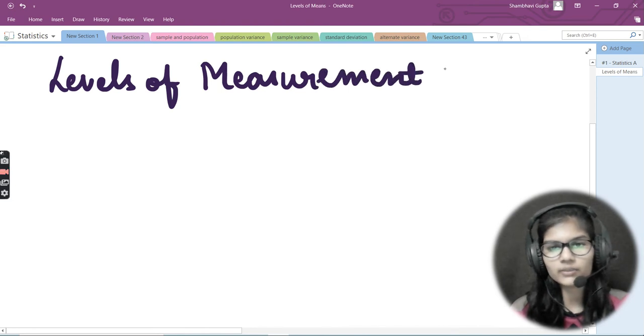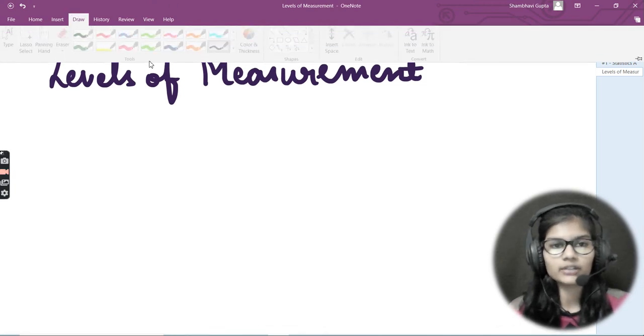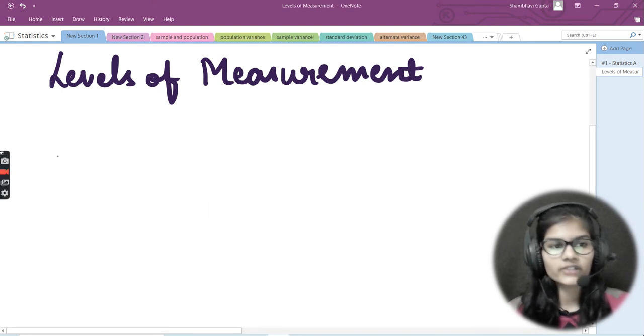So hope you all have put out your notes, wherever you are making the notes. Hope you have taken out all of the things, and let's begin now with the writing. Okay, so first of all, let's see what we mean by levels of measurement. The very first thing that we need to understand here.